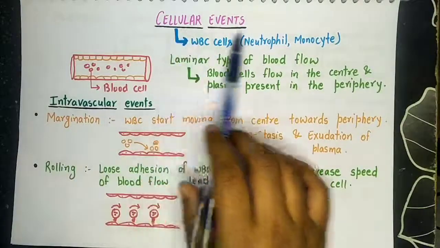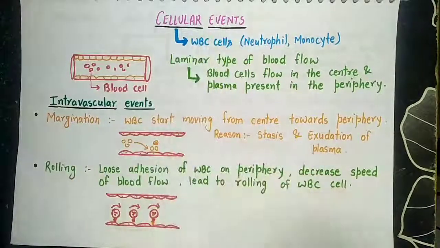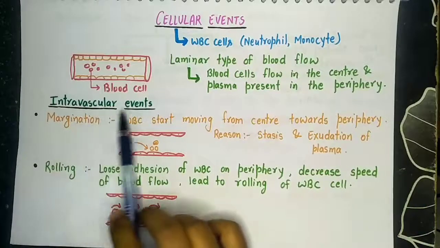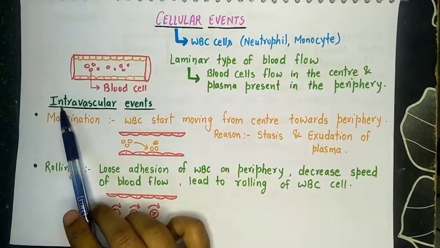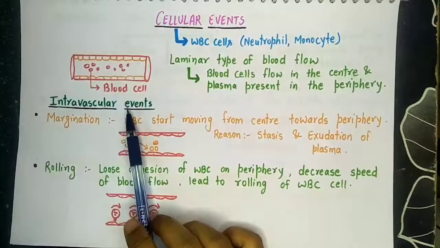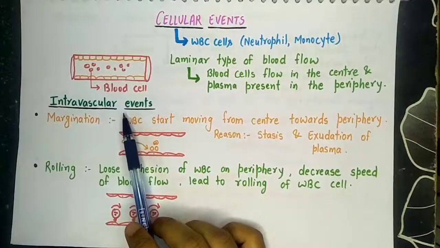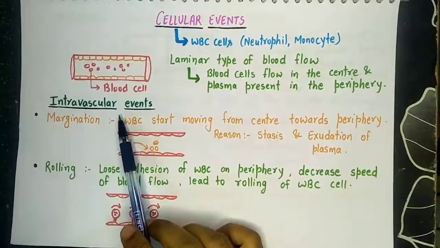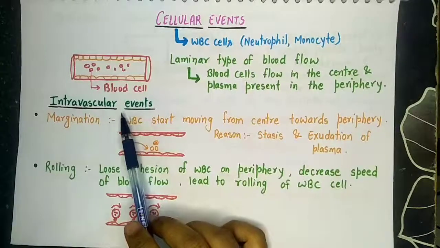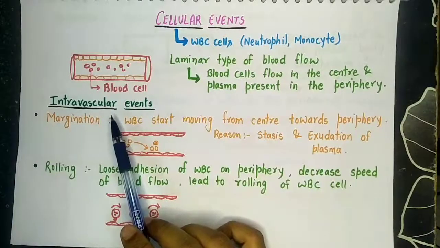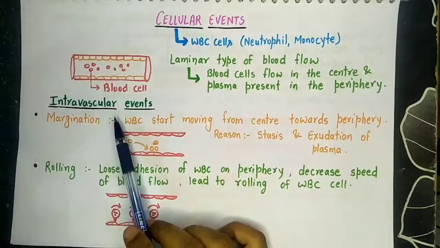Now, in case of cellular events, there are two types of events, intravascular and extravascular. First, let's discuss the intravascular events. Intravascular events means the events that are taking place inside the blood vessels. That means all the processes and systems that are taking place inside the blood vessels.